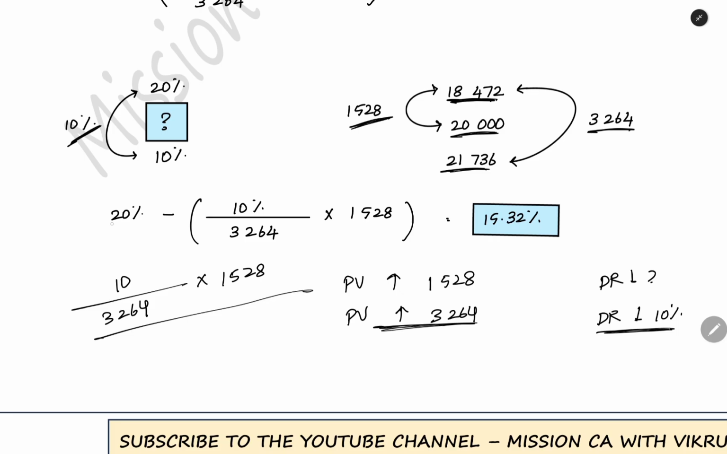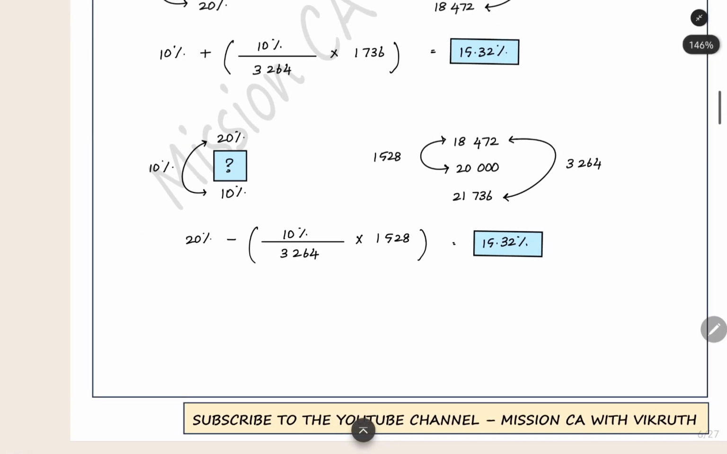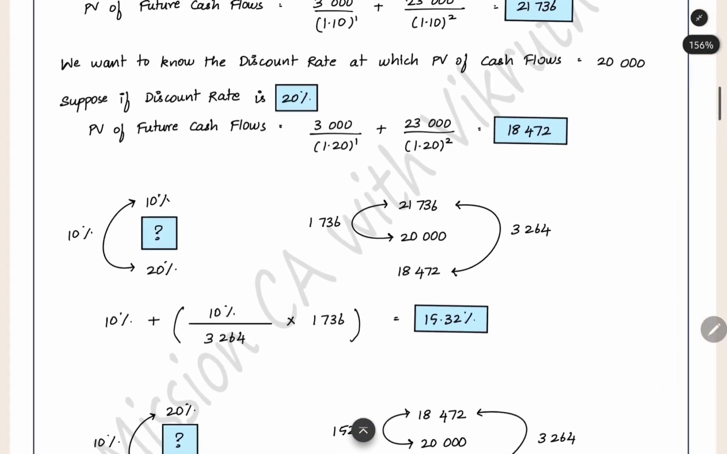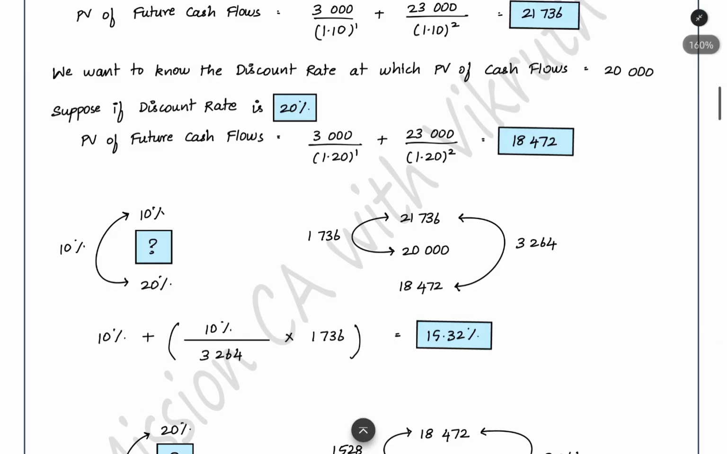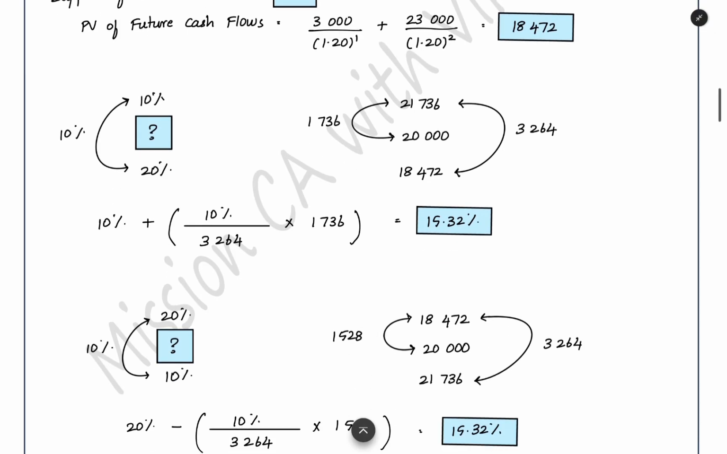This portion you have to subtract from 20 because you are coming from higher rate to correct discount rate. So you have to minus it. When you do that, you will get the IRR 15.32%. Now, very simple. I will repeat it once again. We can just remember the 10 plus method. You can remember any one method and use it in the exam.